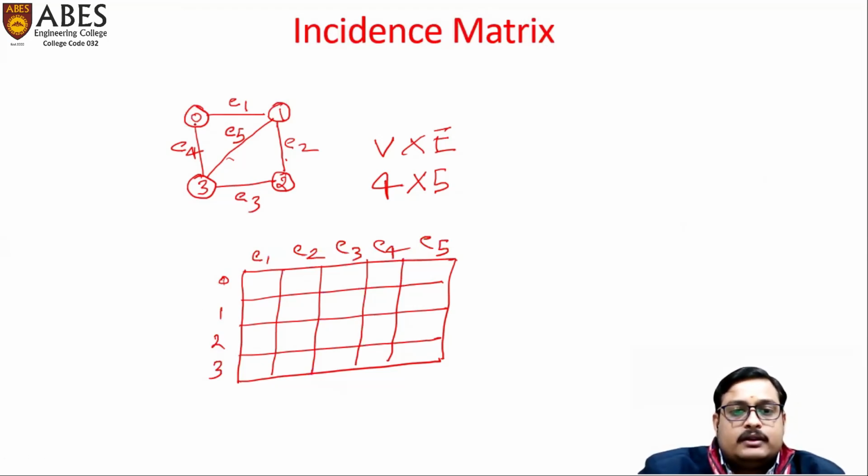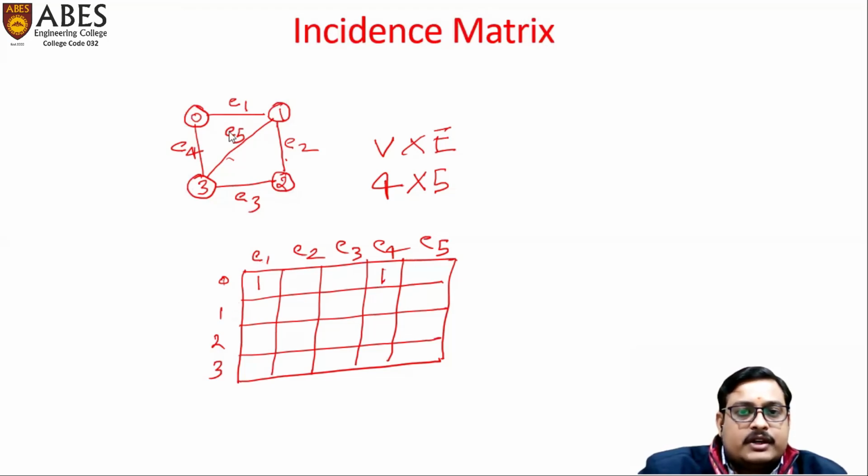So simply take the first vertex, 0. Is E1 connected directly? Yes. So just put 1. Is E2 connected? No. Is E3 connected? No. Is E4 connected directly? Yes, E4 is connected. Is E5 directly connected? No.